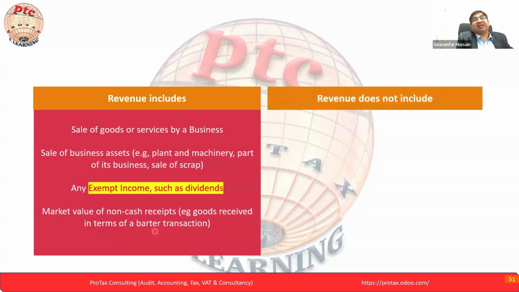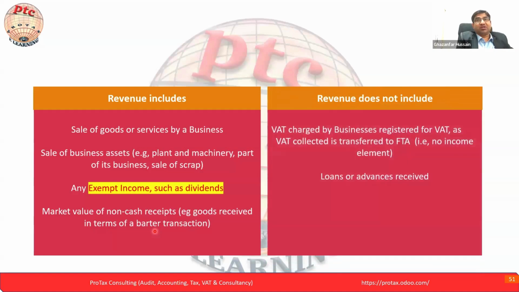Okay, revenue does not include. Here we said what we have to include, and now we have to understand what is not included in the SBR threshold revenue base. VAT. VAT charged by a business registered for VAT, because normally VAT we are collecting and giving to the FTA. This is not our revenue. So revenue without VAT. This is the important part.